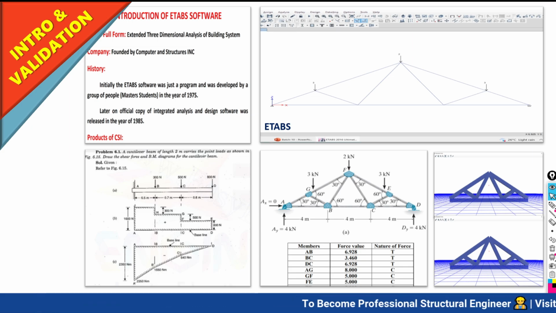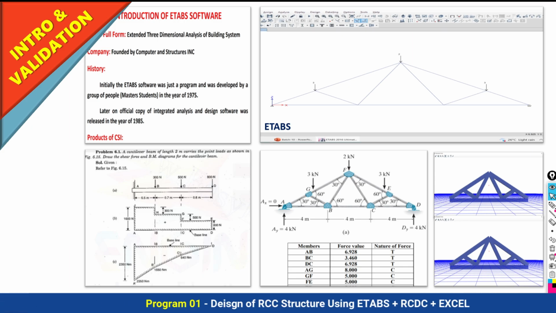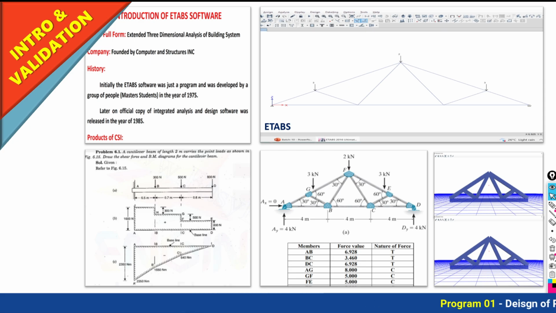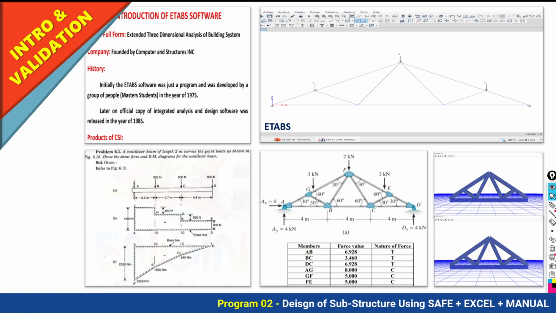So we are going to validate the software. We are trying to understand it by taking small modules and small projects. We will assign the load, perform the analysis, check the results, and validate them against our manual calculation. For the beam case, the column case, and the truss case, we compare the software results with the manual results, and if they match, then we can say the software is correct and we can use it for our real projects. We will not blindly take it to a real project; we will make you confident with the software. Validating the software will give you that confidence.